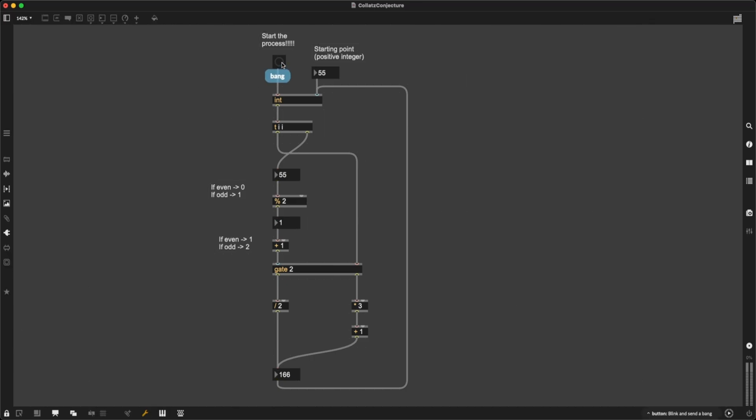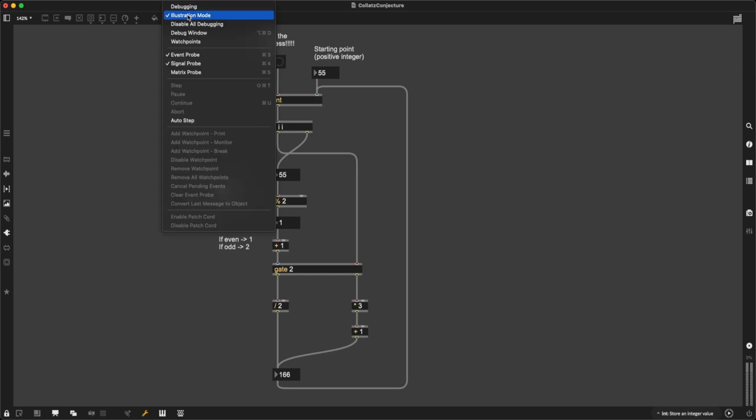So let's see. We don't really need to do this again, actually, but let's just see things happen. It checks if it's even or odd, sends the number, processes it, and now 166 is going to go all the way to the second inlet of int.